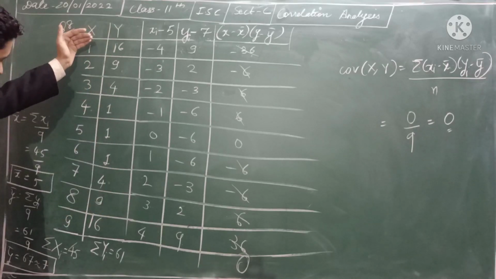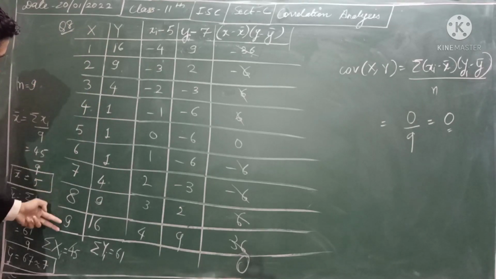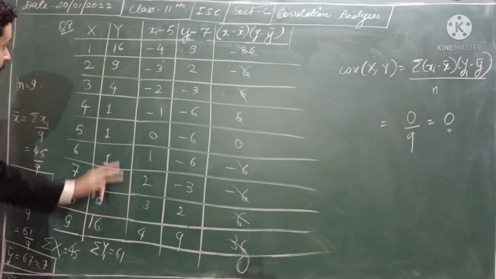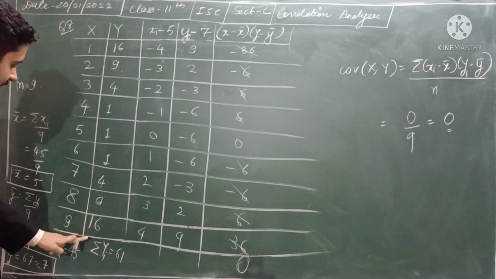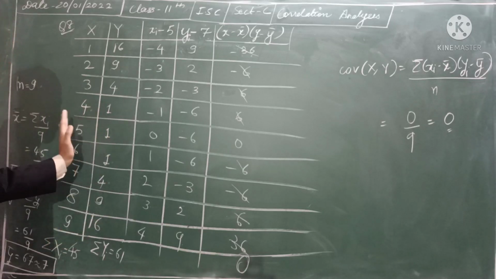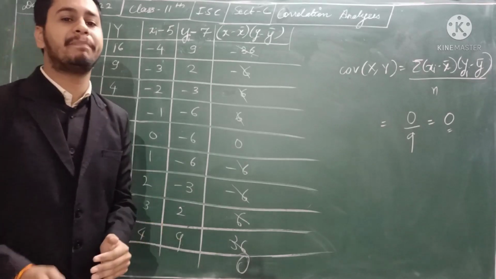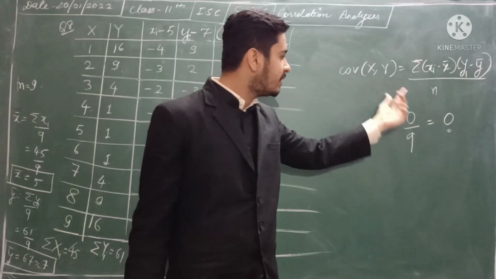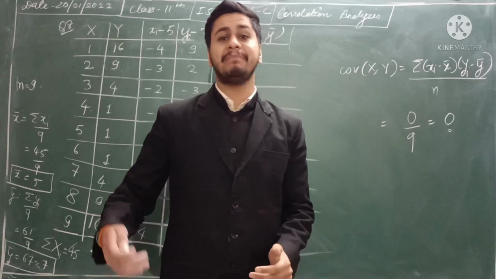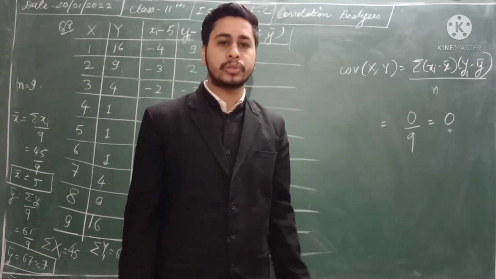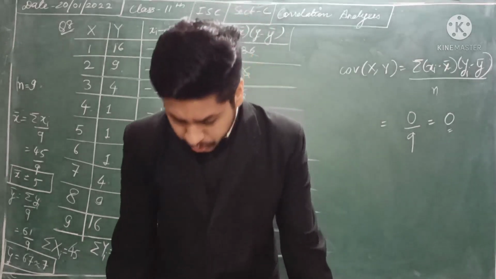If you go through the data, see this x: 1, 2, 3, 4, 5, 6, 7, 8, 9. And see this y: 16, 9, 4, 1, 1, 1, 4, 9 and 16. There is no covariance or relation between them. That is why the covariance between these two came as 0. This answer can be negative, it can be positive, it can be 0 also. So I hope you understood this.